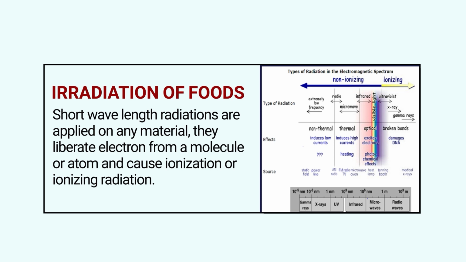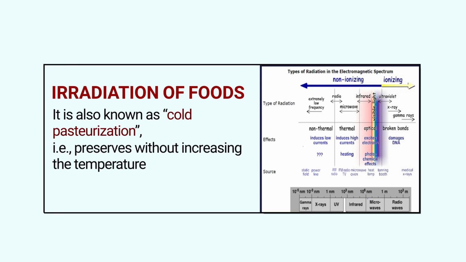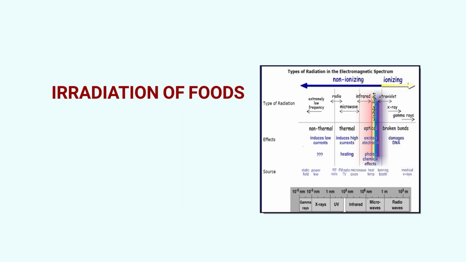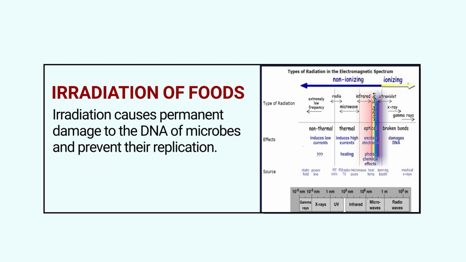If the wavelength is short, the energy is h-nu or hc upon lambda. So for a short wavelength you will get a high energy impact, and they will cause the liberation of electrons from molecules, or the atoms will be excited. So that is how the ionization can be caused, and that ionization effect in the food systems may lead to the inactivation of microbes, and even up to the level of sterilization, not only limited to pasteurization. How? It is particularly because it may cause permanent damage to the DNA of the microbes. That's how the microbes are inactivated.